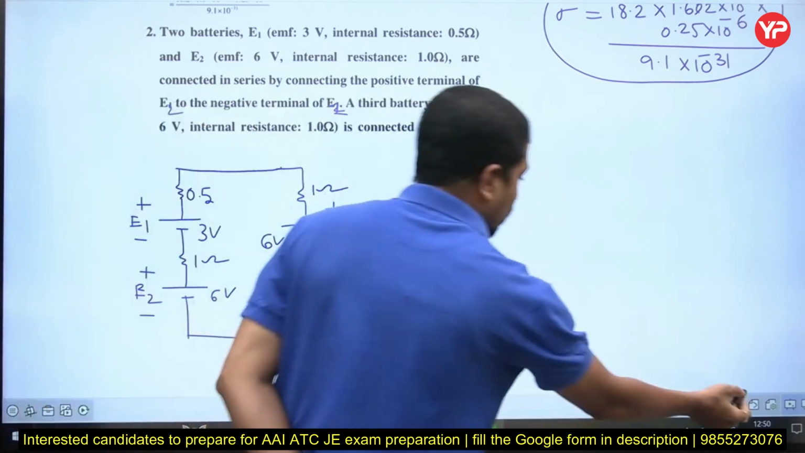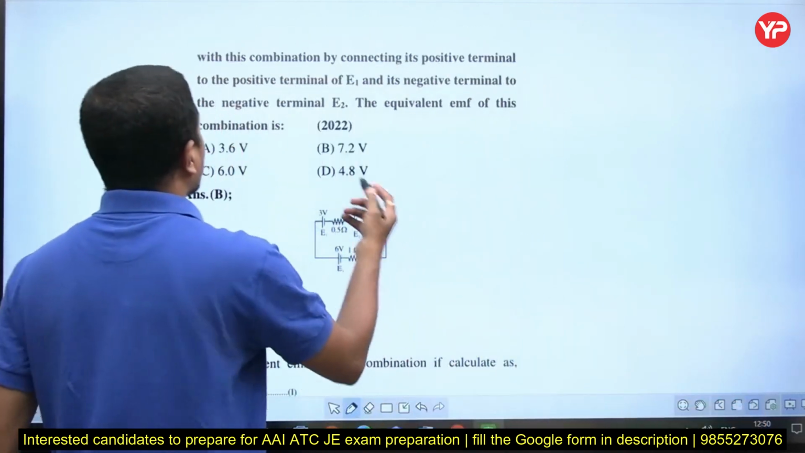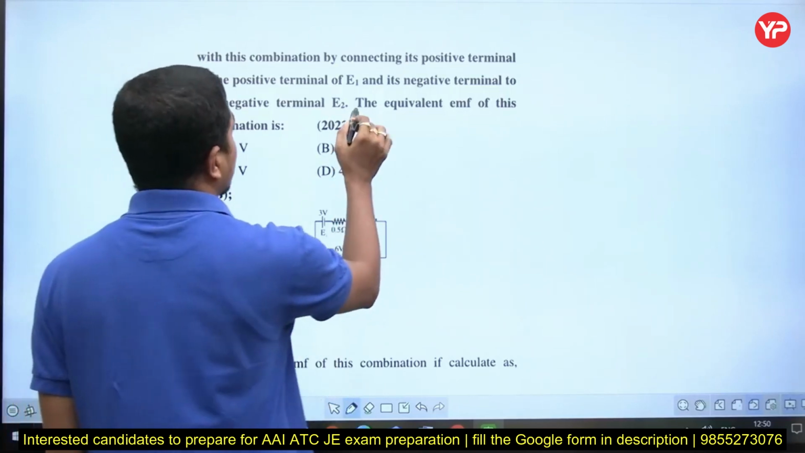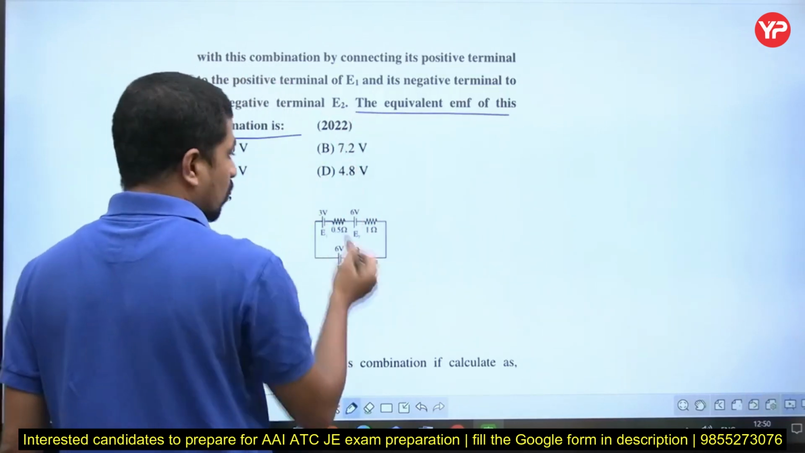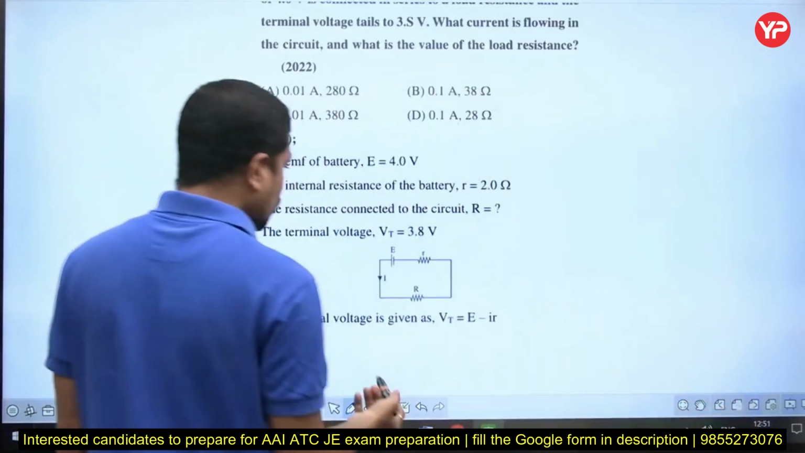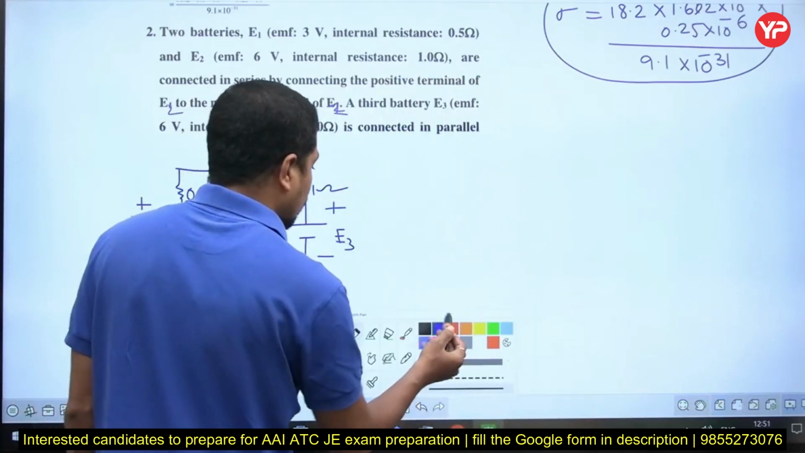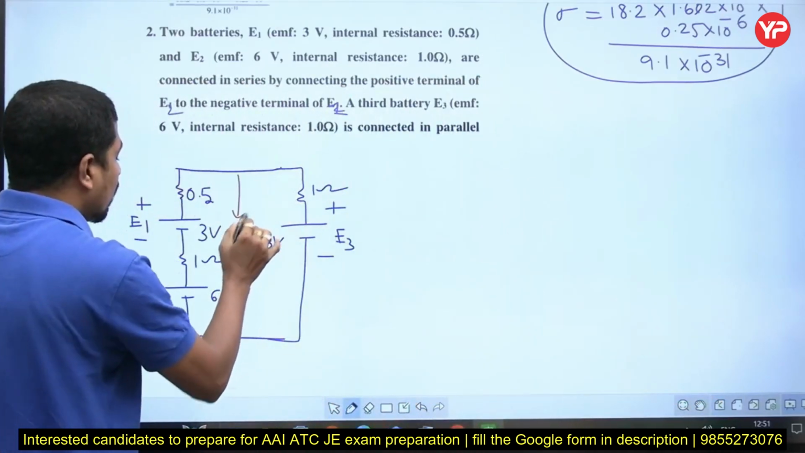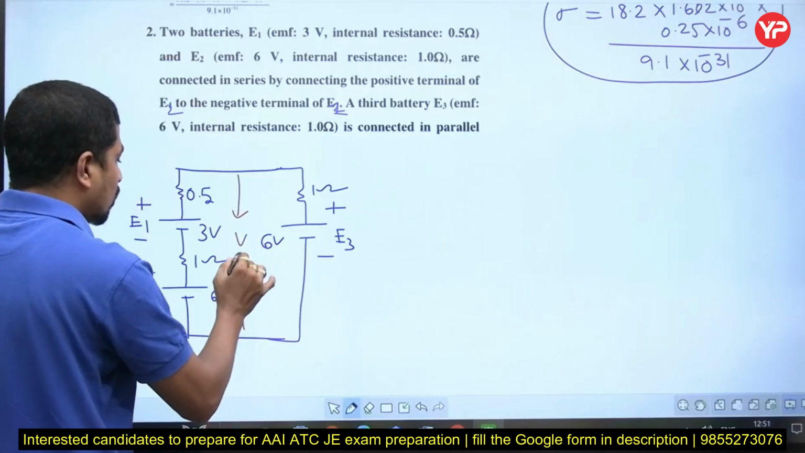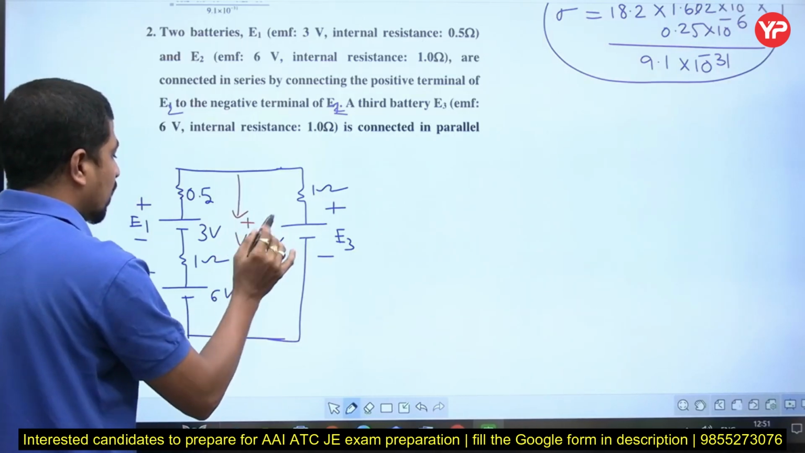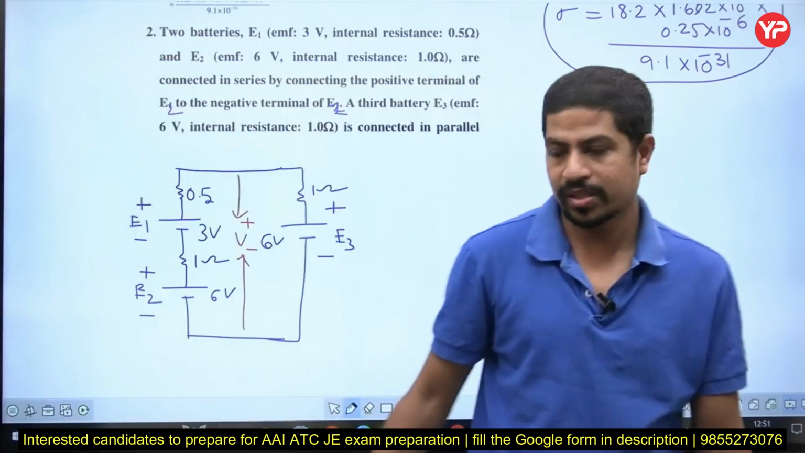Now what is this question? What is expected from us? The equivalent EMF of this combination is dash. Sorry, I need to go to the previous page. This EMF we want. This is the EMF he is expecting. We take that one as voltage with plus here, minus here, with plus there and minus there.